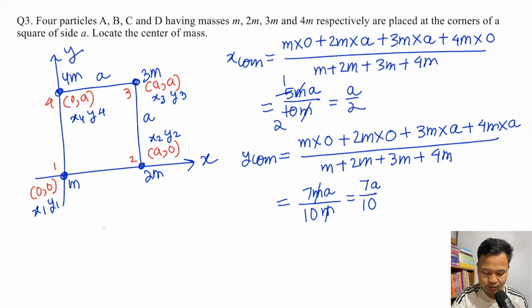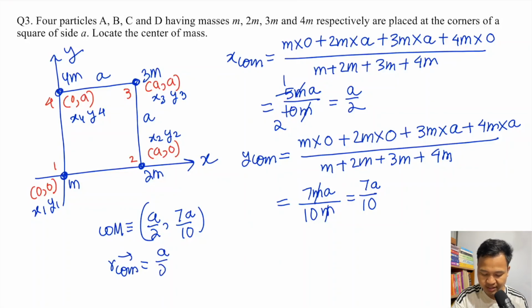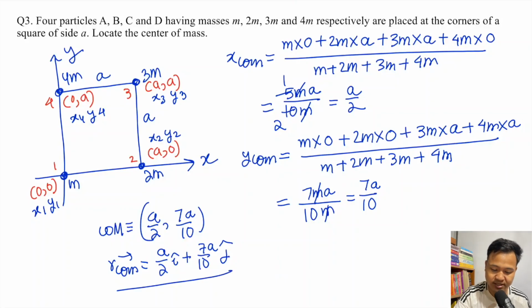Finally, what is the position of the center of mass? The center of mass position is a divided by 2, 7a divided by 10. In terms of vector, rcom equals a by 2 i cap plus 7a by 10 j cap. So this is the center of mass.